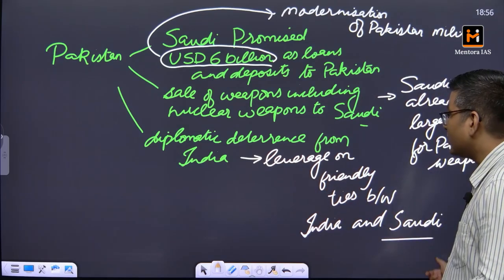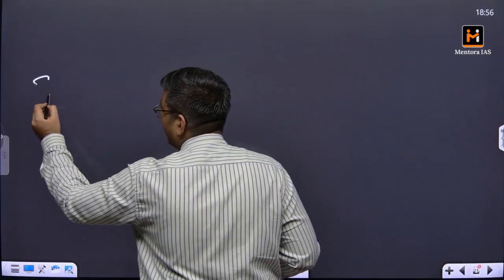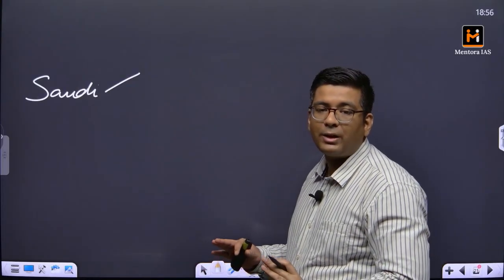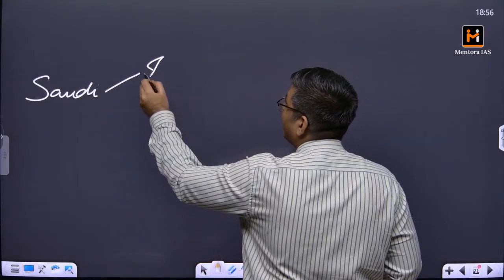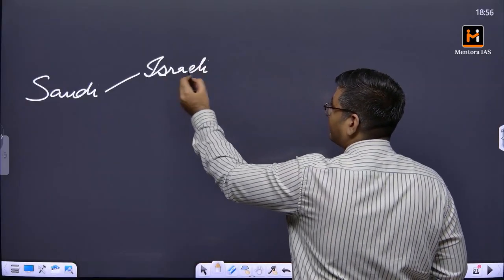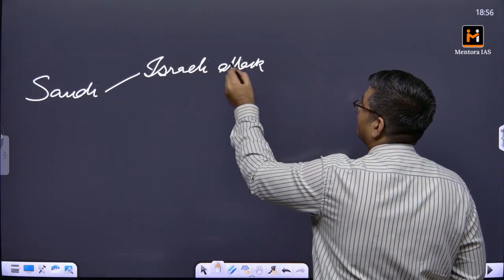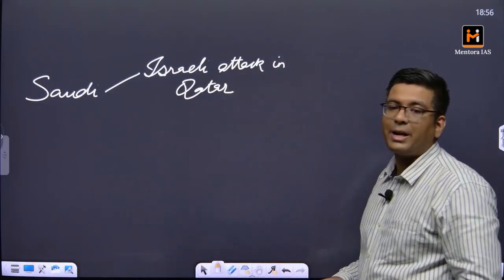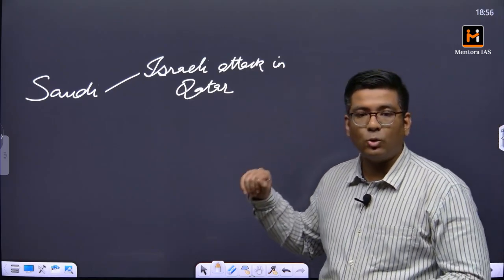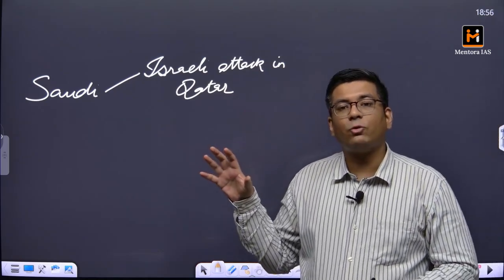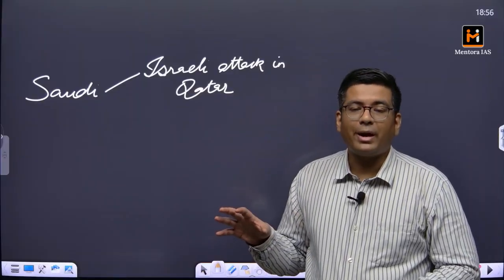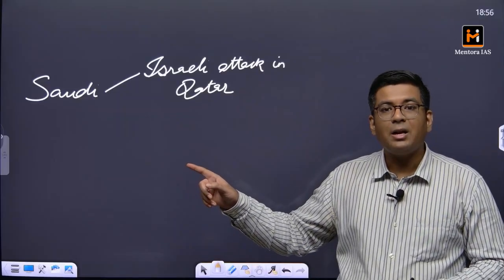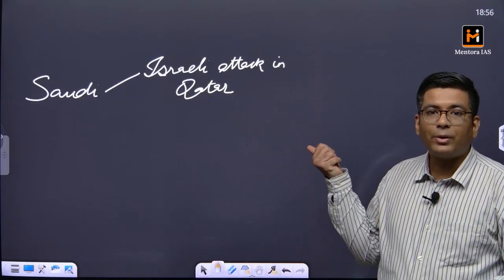Now with respect to Saudi, what exactly would be the benefits for Saudi? Saudi has signed this particular agreement on the backdrop of the Israeli attack in Qatar. Recently Israel executed an airstrike in the capital city of Qatar, that is Doha. Qatar at that time was hosting a delegation of Hamas. Now Hamas is the aggressor which started the war with Israel in 2023, but now it is the Palestinians who are bearing the brunt of this.